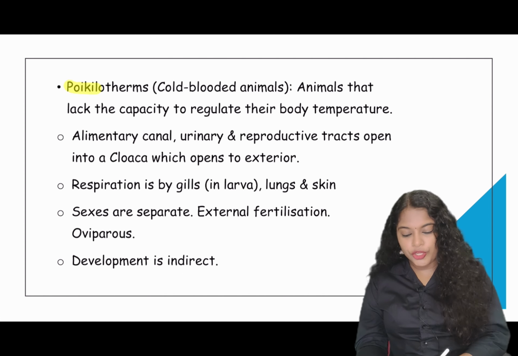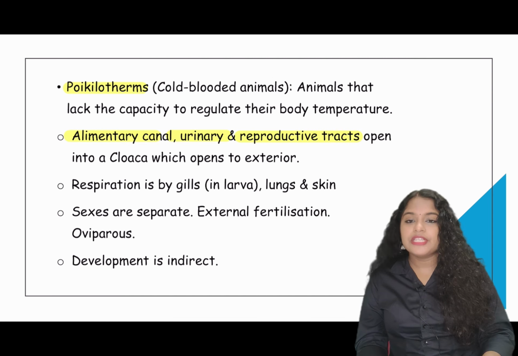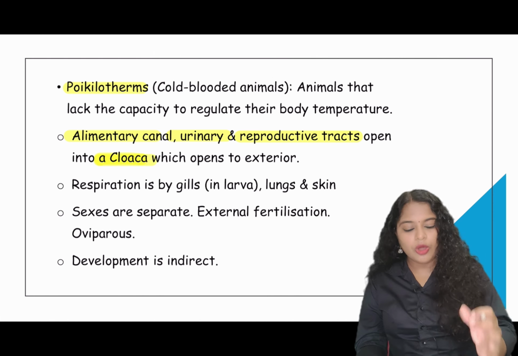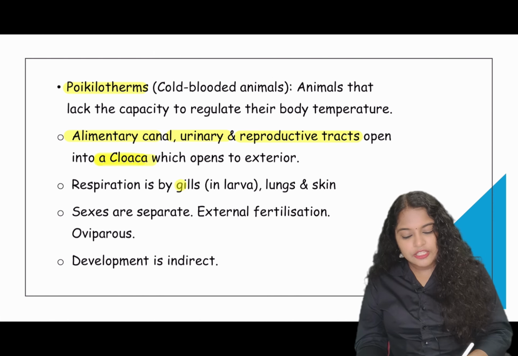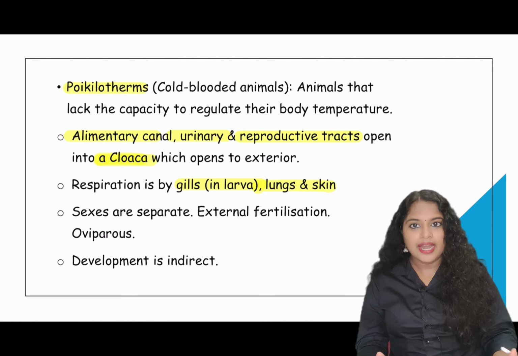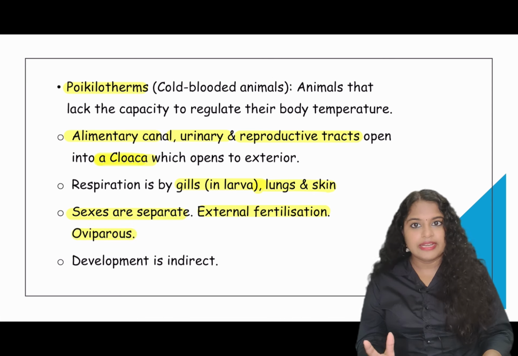They are also poikilotherms, that is, cold-blooded animals, and their alimentary canal, urinary system and reproductive tract open into a common region called the cloaca, and this cloaca opens to the exterior. Their respiration is by gills in the larval stage, and lungs and skin in the adult stage. Their sexes are separate, they have external fertilization and they are oviparous, that is, they lay eggs.